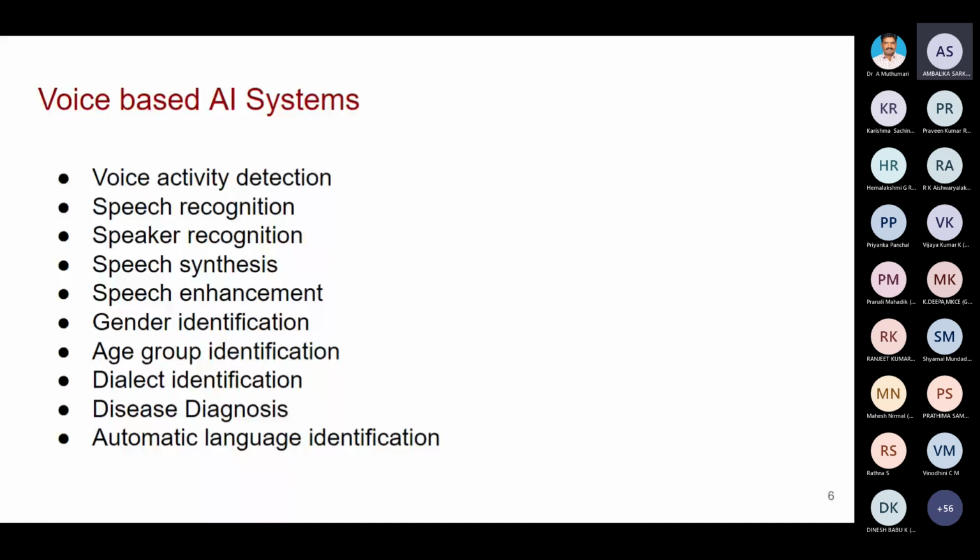Speech enhancement is mainly used in hearing aids. Usually, a hearing aid is nothing but an amplifier. It will amplify all the signals, whether speech or noise, even AC noise, whatever it may be. It is going to amplify everything. But there should be some artificial intelligence based application to enhance only the speech. Only the wanted signal must be enhanced. So this particular system is used in hearing aids.